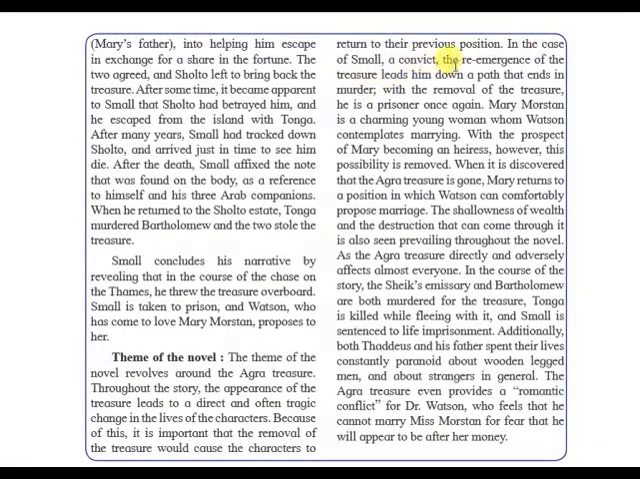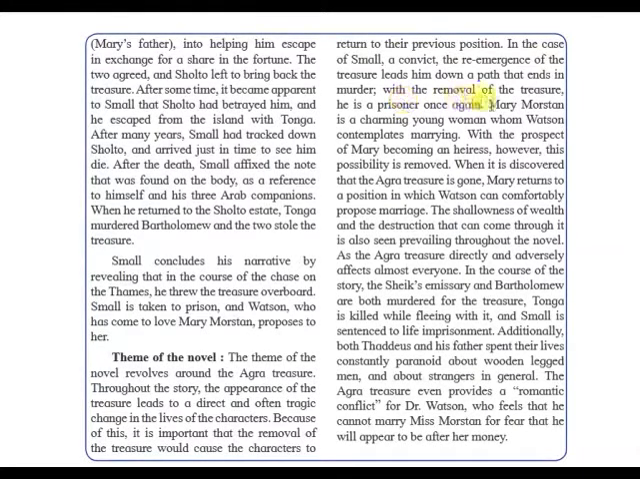In the case of Small, a convict, the re-emergence of the treasure leads him down a path that ends in murder. A convict means he's already a prisoner, already one kind of small thief. But when this particular treasure comes into his life, he becomes a murderer. With the removal of the treasure, he is a prisoner once again.